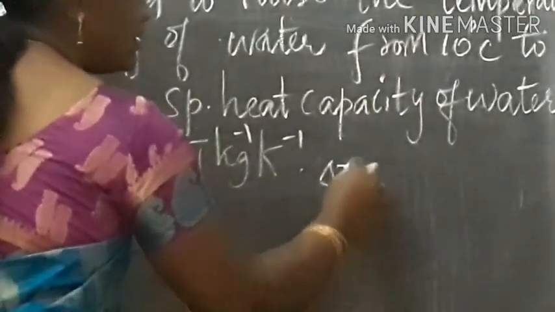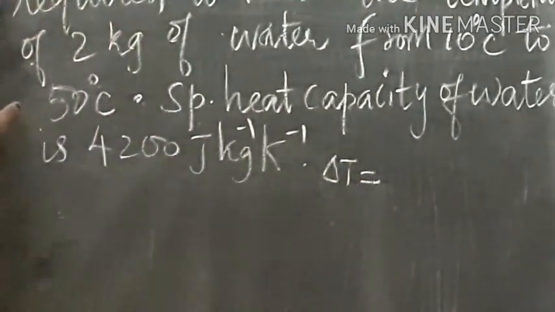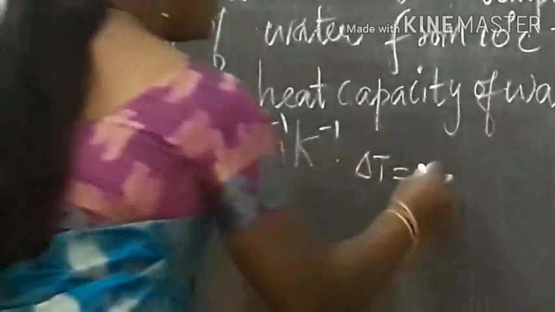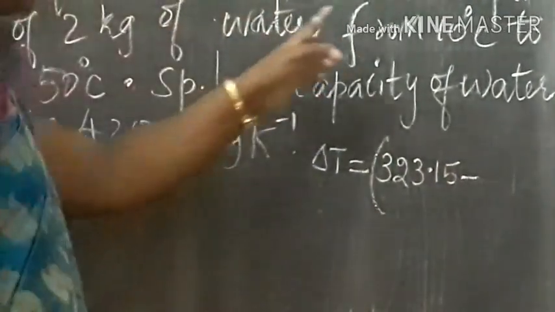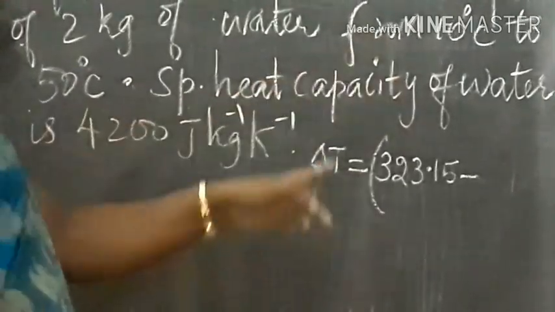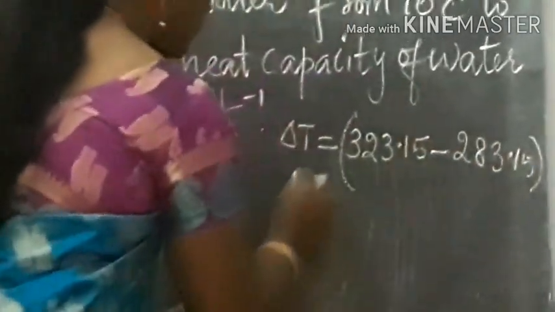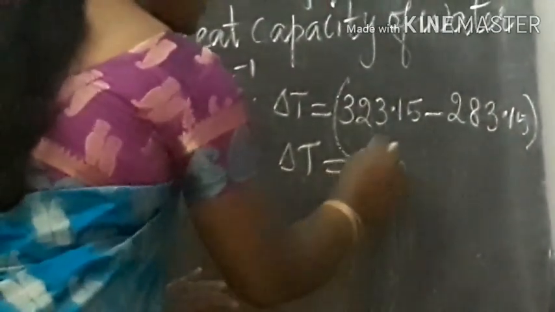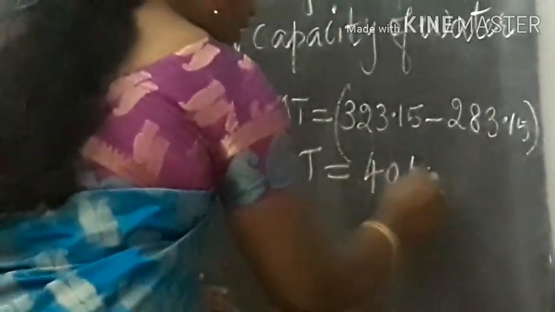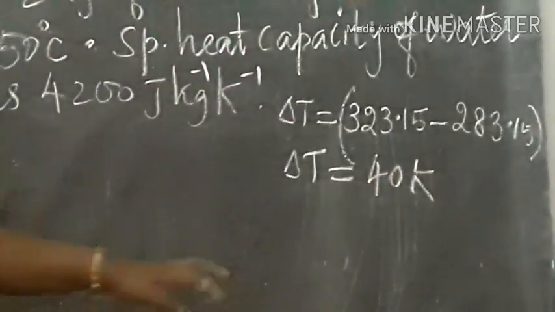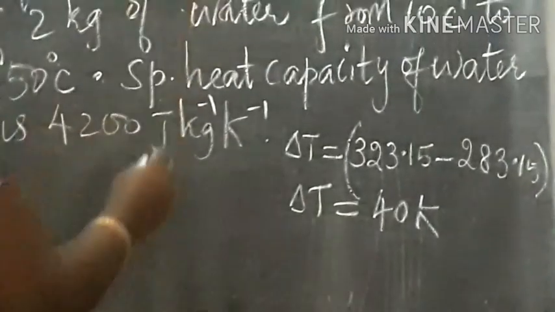So delta T. When you convert 50 degrees Celsius to Kelvin, it is 323.15, and when we change 10 degrees Celsius to Kelvin, it is 283.15. So change in temperature, delta T is equal to 40 Kelvin.